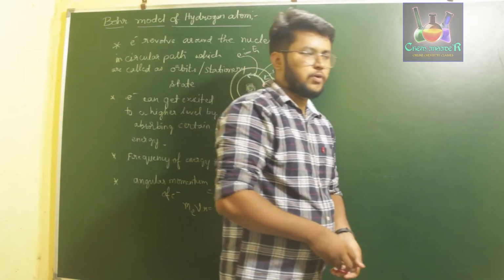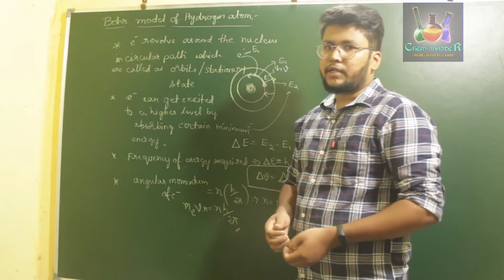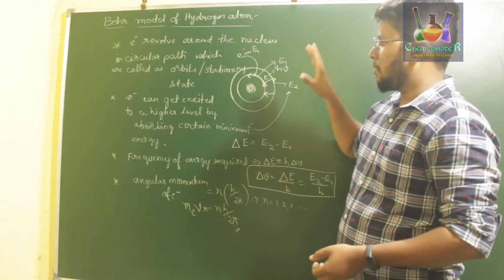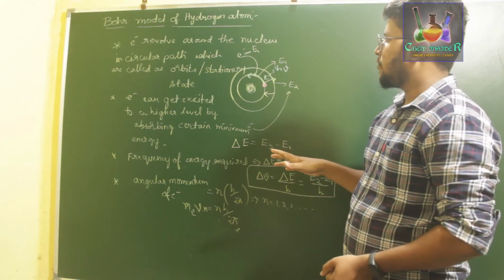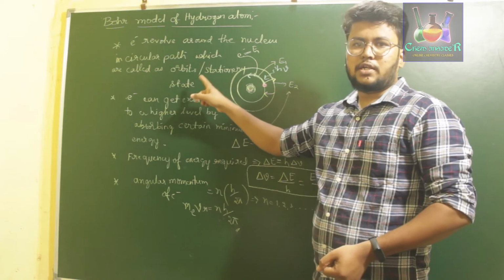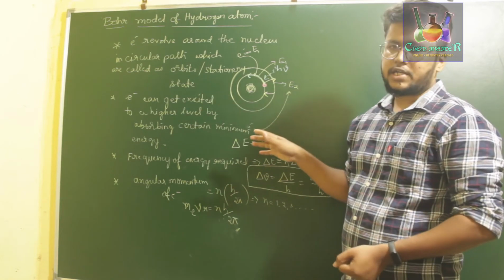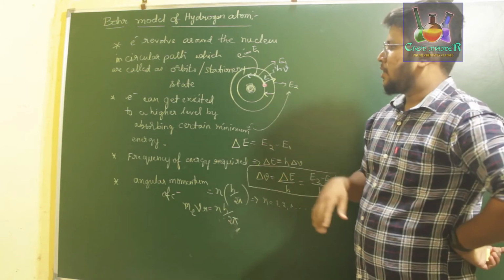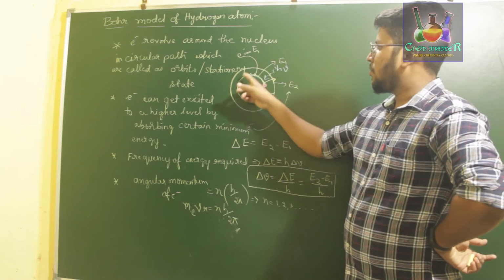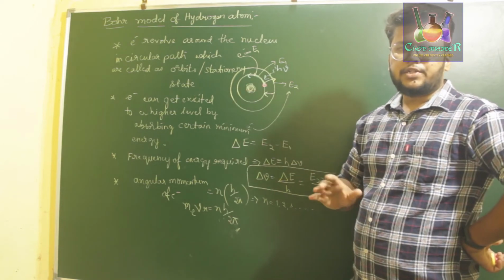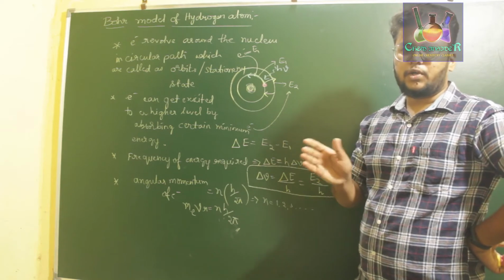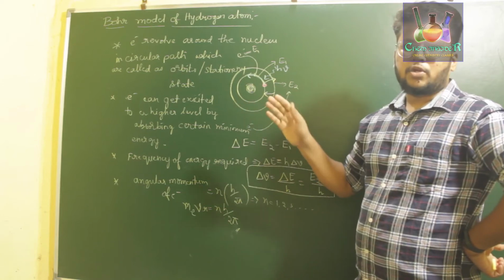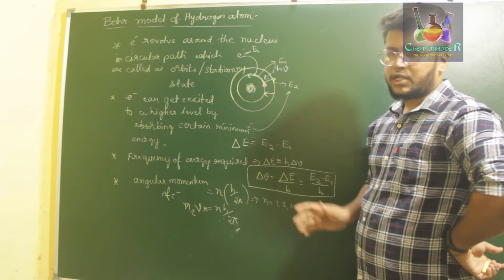I'll read it and explain it once again. So the first point is, electrons will be revolving around the nucleus in a circular path of particular energy, and those circular paths around the nucleus are called orbits or stationary states. Each of these orbits or stationary states will have a particular amount of energy, which might be E1, E2, E3, etc. Next, in the second point, the electron revolving around the nucleus does not change its energy with respect to time. It only does when it gets excited to a higher level or demoted to a lower level by either absorbing a photon of energy or by losing a photon of energy.